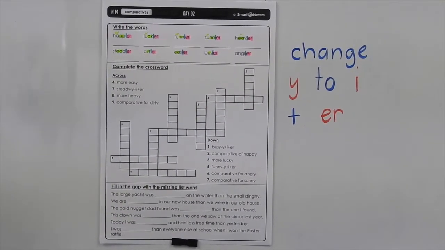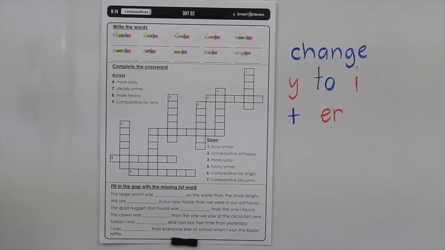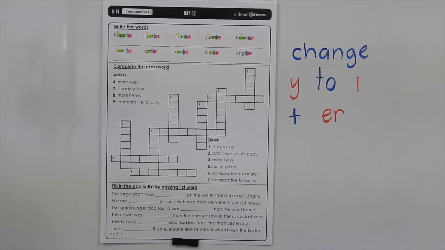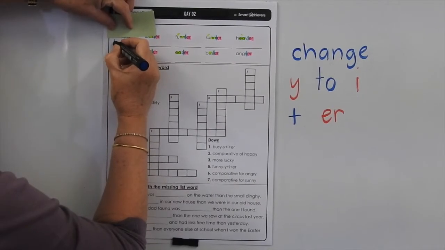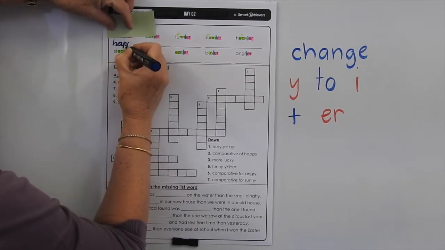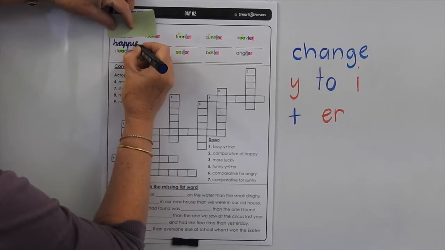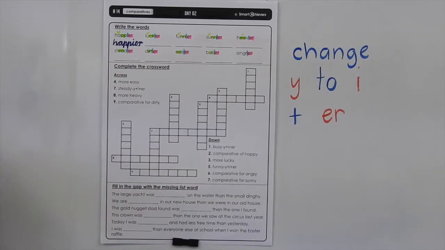Okay, let's go back and read those words, sound them and spell them. So we've got happier, H-A-P-P-I-E-R. Let's try doing that one in running writing that hopefully you've been practicing. H-A-P-P-I-E-R. You can finish the rest of those on your own.